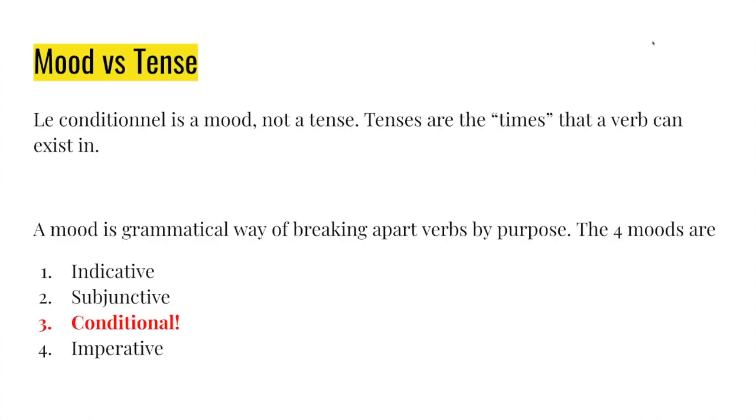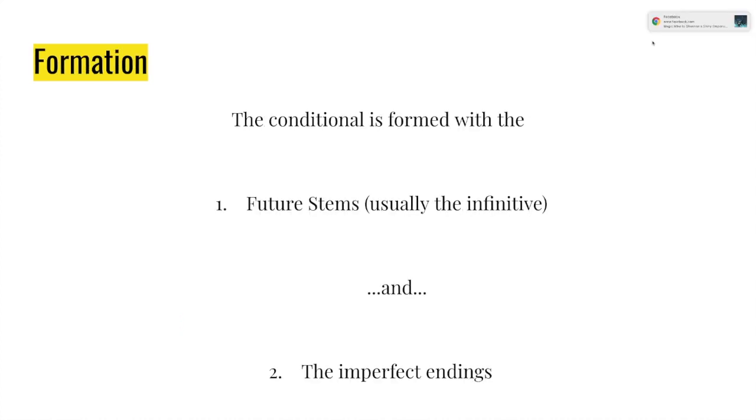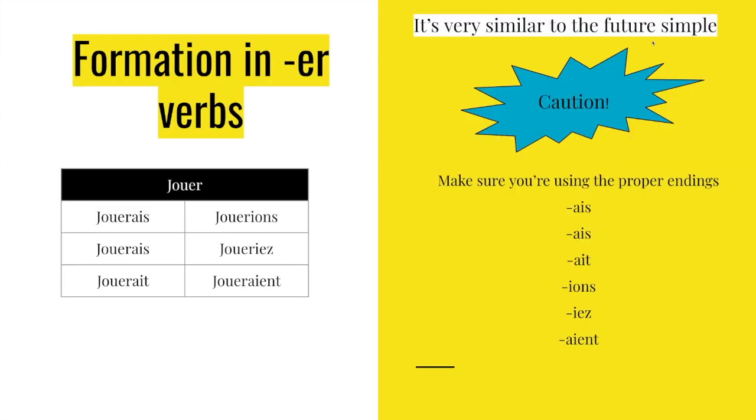The conditional is a mood, which is a grammatical way of breaking apart verbs by purpose. Tenses are the times that a verb can exist in. So, it can exist in the past conditional or the present conditional. The conditional is formed with the future stems, which are usually the infinitive, and the imperfect endings. The conditional endings are AIS, AIS, AIT, IONS, IEZ, AIENT.